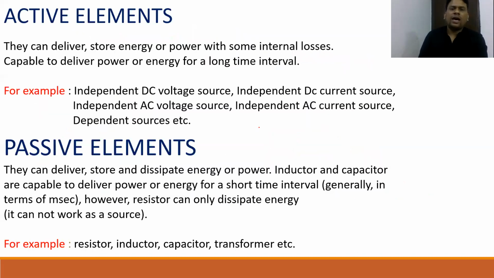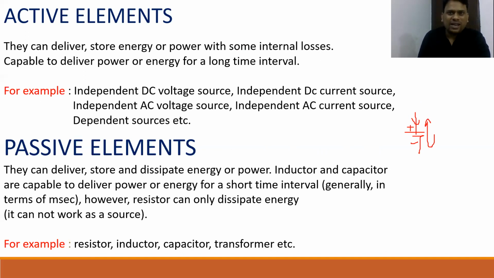Now here I have mentioned some definitions, and that one is the standard definition. They can deliver, store, or absorb energy with some internal losses. So this is the definition. For example, if we have to charge a battery, like the battery attached to an inverter at home, when the main supply is on, that battery will absorb power. Absorbing power means current will flow positive to negative. And when the main supply is off, the same battery will work as a source. Now current will flow negative to positive.